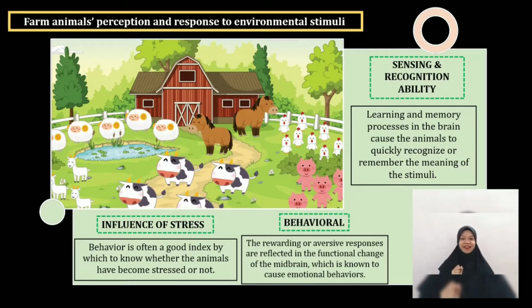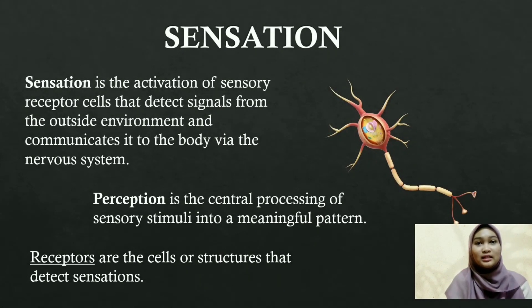The last one is the sensing and recognition ability. That means learning and memory processes in the brain cause the animals to quickly recognize or remember the meaning of the stimuli. Now, let's look at the sensation topic.